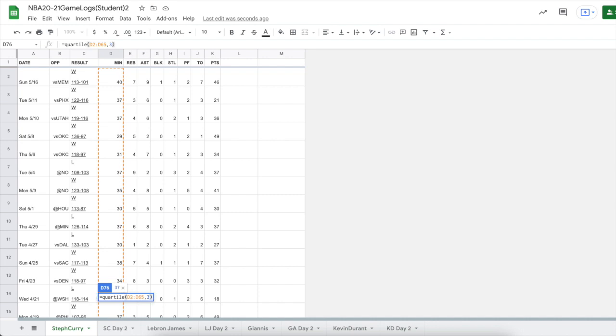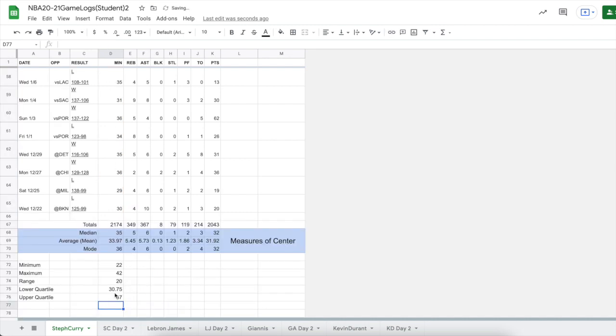So now we found the third quartile. We put a 3, we put enter. So 37 minutes for Steph Curry is 75% of the data. 75% of the time he played 37 minutes or less. 25% of the time he played more than 37 minutes. So these two numbers are what help us find the interquartile range.